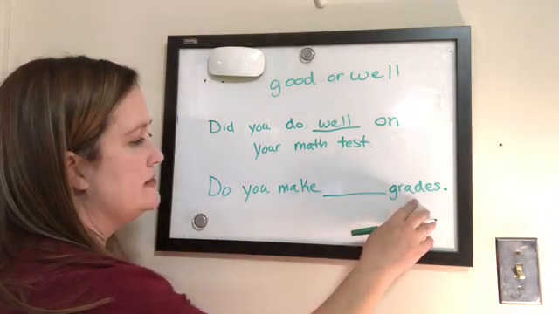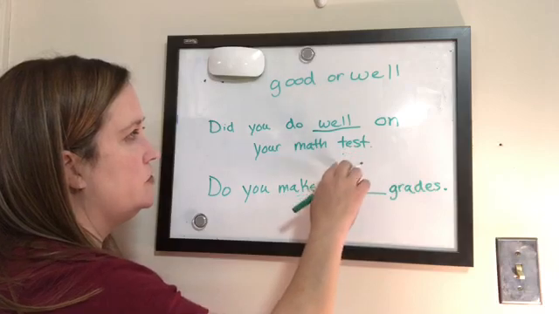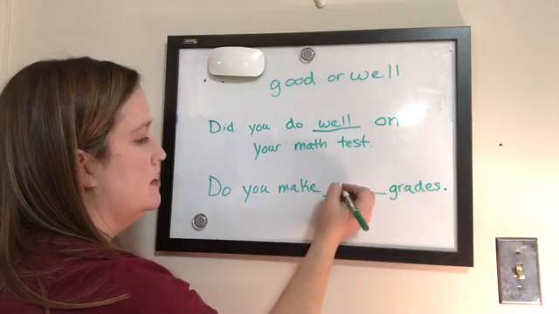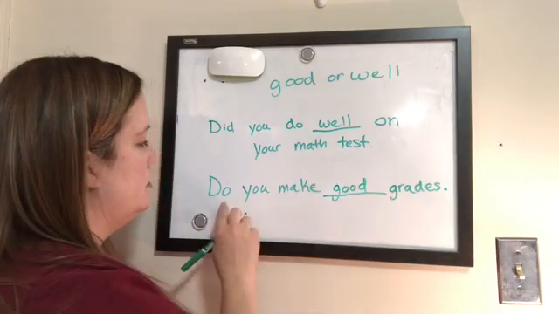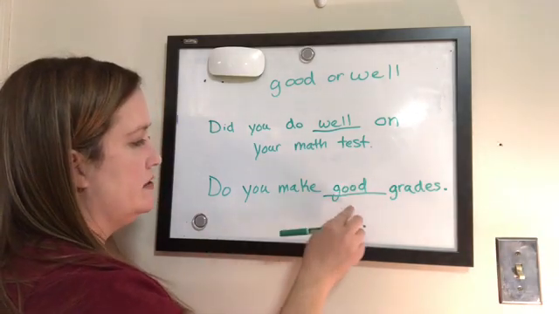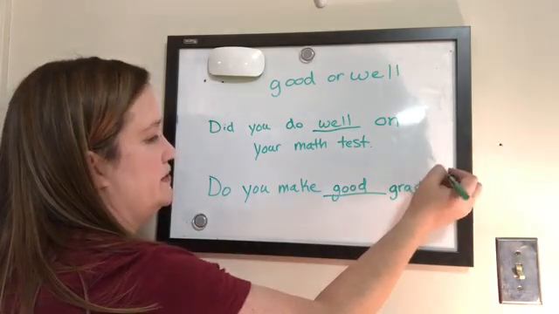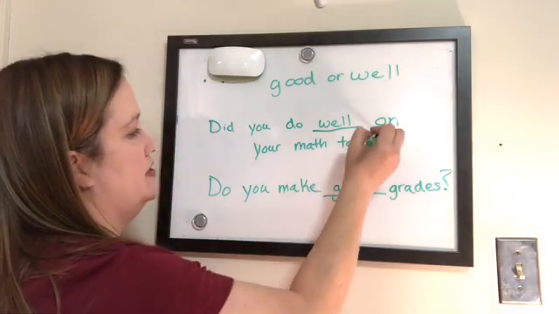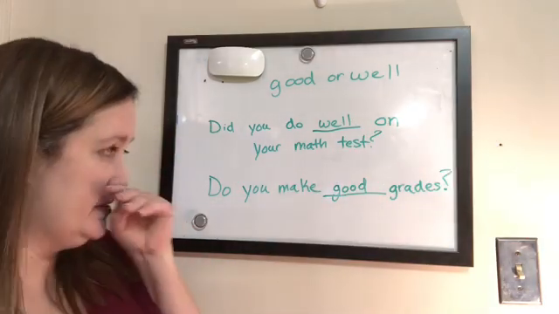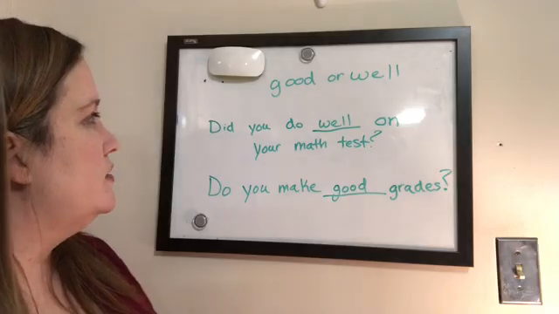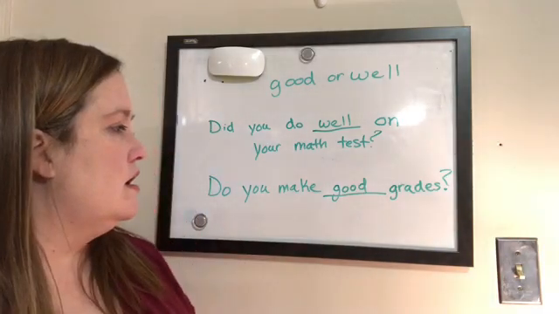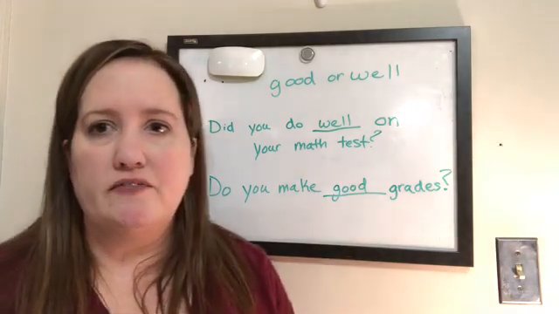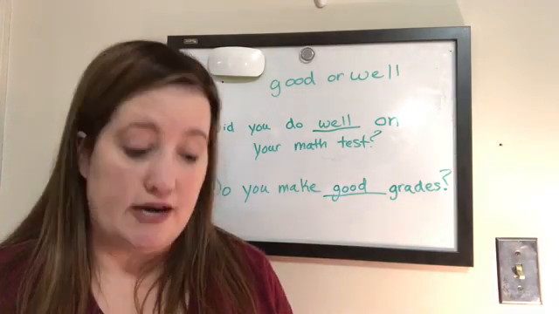Grades is a noun, and we know that good comes right before a noun. So there you go. Do you make good grades? Ooh, and that needs a question mark, and that needs a question mark right there too. So when you use well, it's how somebody feels or how they did something. Good, you can tell if you use it right before a noun.